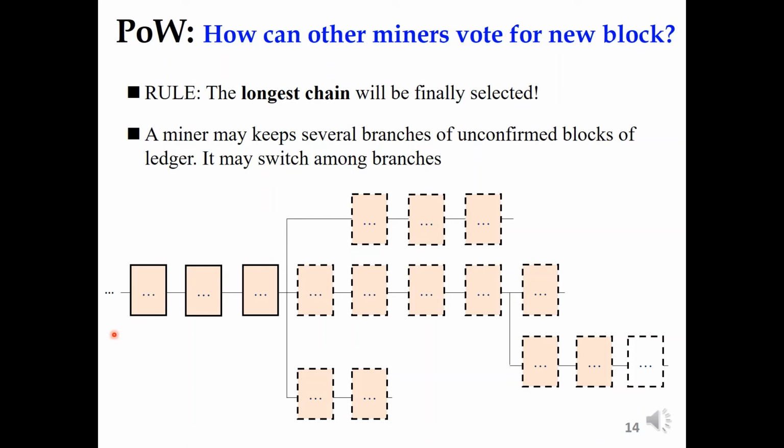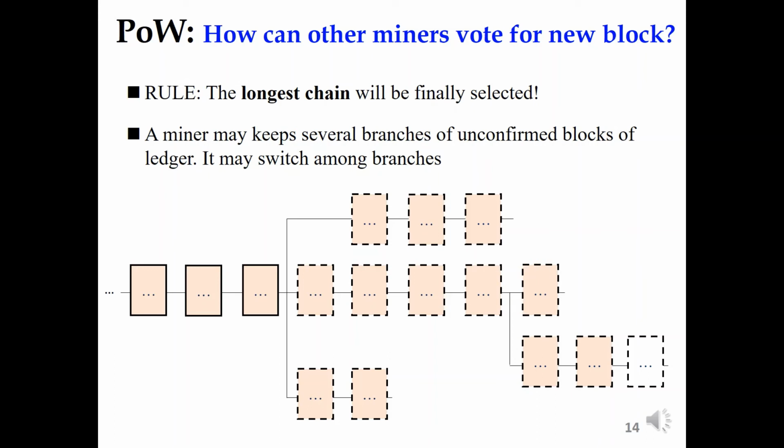For example, now a miner may keep several branches like this, and at this moment this branch is the longest branch, so he may switch to work on this branch. But at another time he sees that this branch is longer, so he may switch to this branch, or he may switch to this branch. Remember that the longest chain will be finally selected.